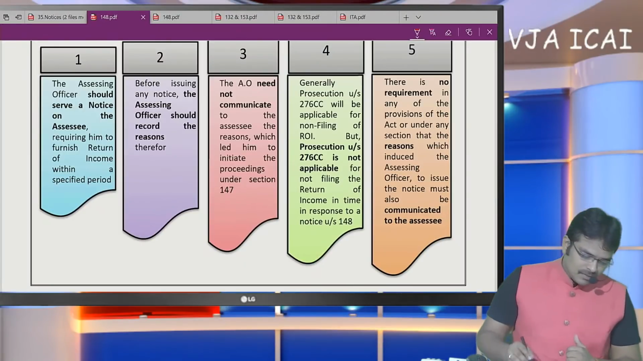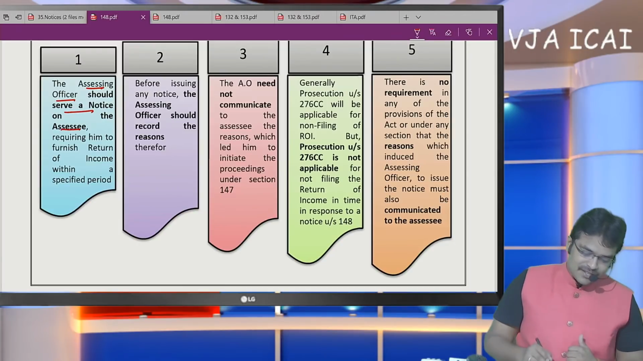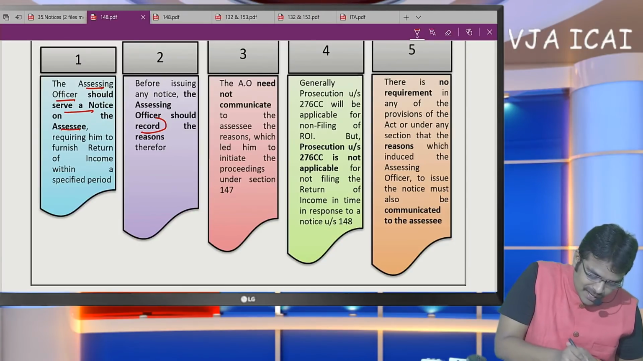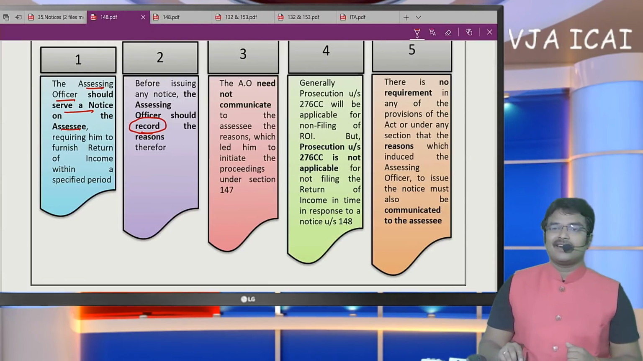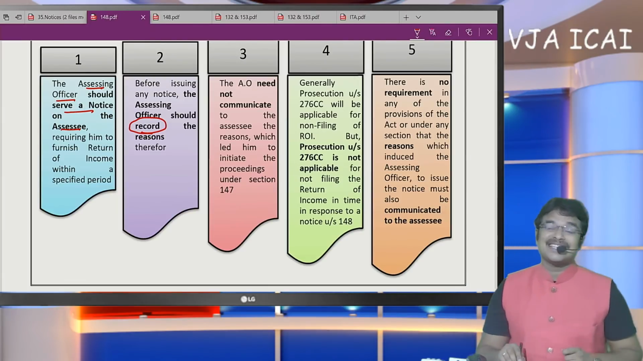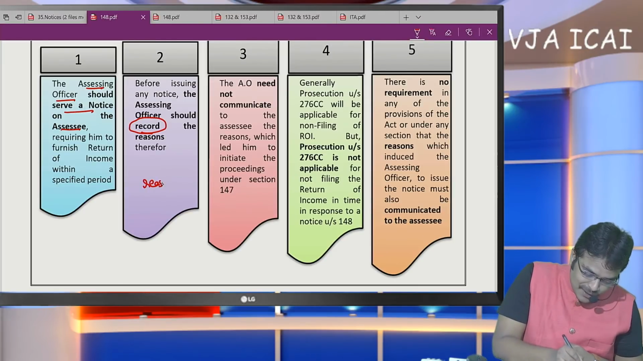Whenever the assessing officer should serve a notice on the SSE, before issuance of notice, he shall have a record of the reasons therefor. The term specified here is that he must have a record. That means the reason to believe should exist.